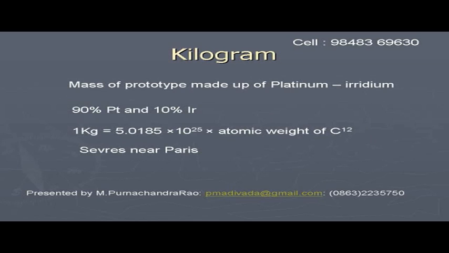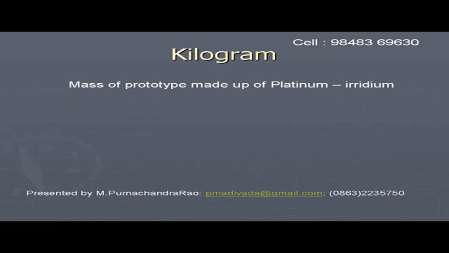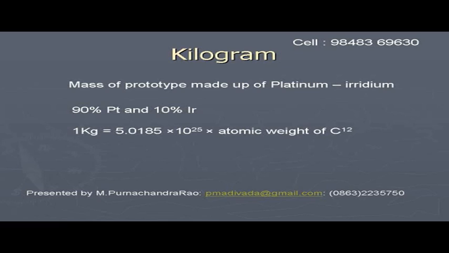Unit of mass is kilogram. A kilogram is defined as the mass of a prototype made up of platinum and iridium, in which 90% is platinum and 10% is iridium. 1 kg is equal to 5.0185 into 10 to the power of 25 into the atomic weight of carbon C12. It is a prototype which is placed in Sevres near Paris.